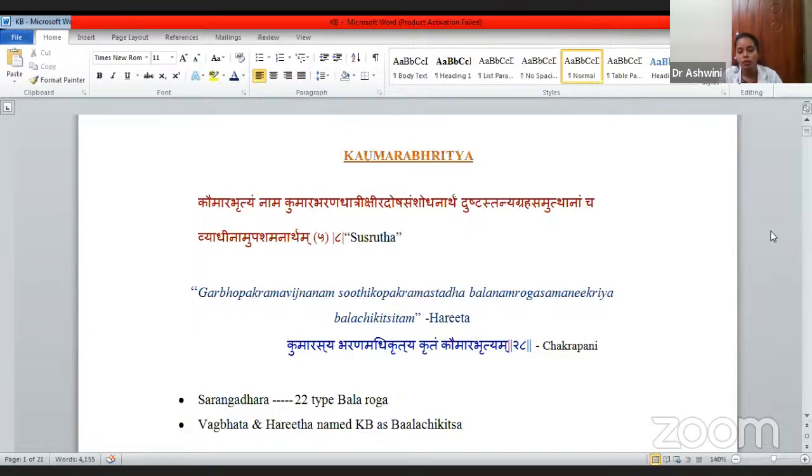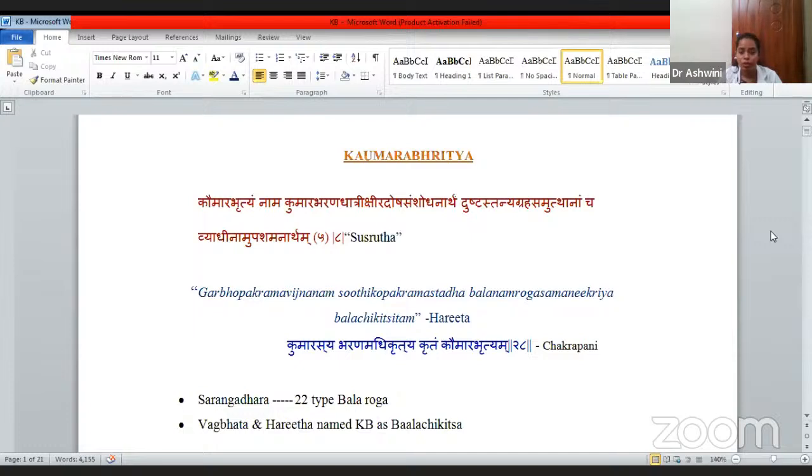Chakrapani comments on Kaumarabhritya. The Ashtanga names have been dealt with in the last chapter of Charaka Samhita Sutrasthana, that is the 30th chapter. We get the reference of the Ashtanga there for Kumara Bhritya or Kaumarabhritya. Chakrapani has given a commentary: Kumarasya Bharanam Adhikritya Kritam Kaumarabhrityam. Kumarasya Bharanam means the science or branch which deals with the Kumara, that is the pediatric group.